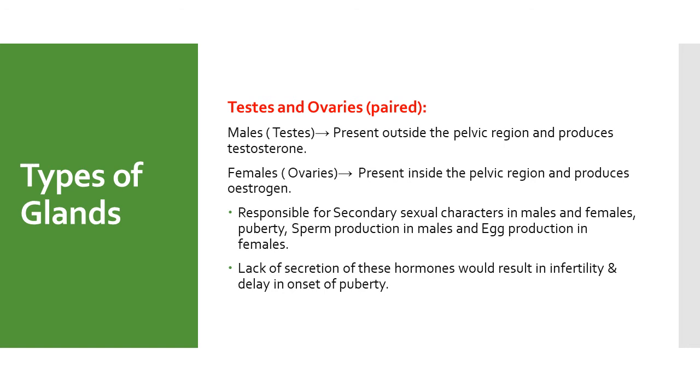These hormones collectively are responsible for secondary sexual characters in males and females, puberty, sperm production in males, and egg production in females. Lack of secretion of these hormones would result in infertility and delay in onset of puberty.